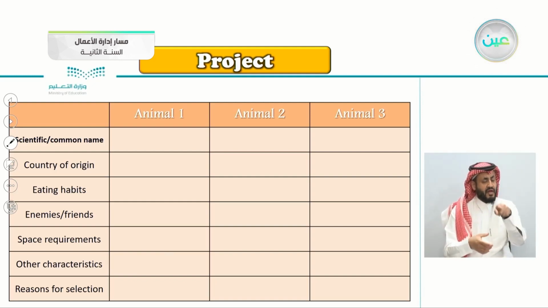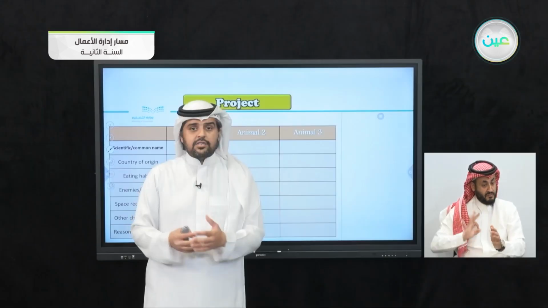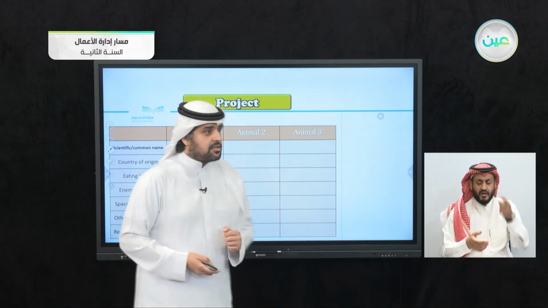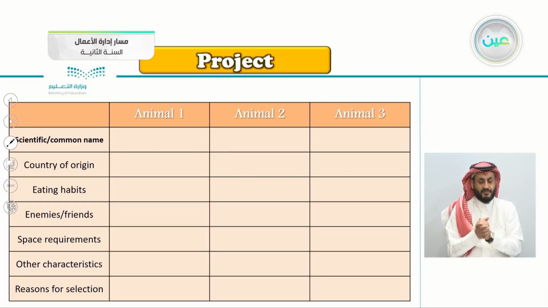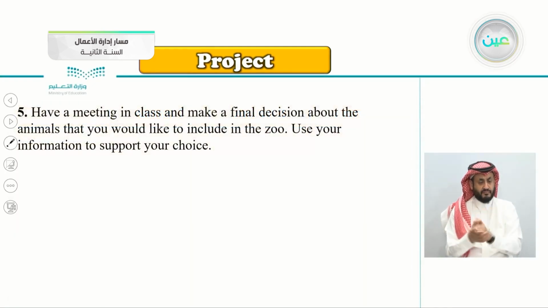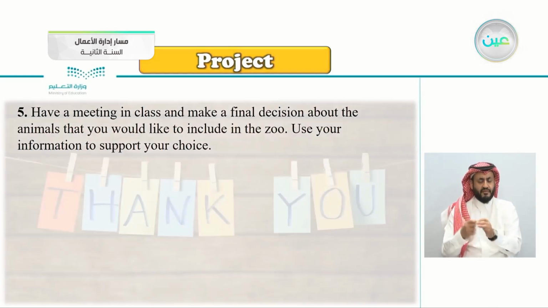Why did you choose this animal? Do you own it? Do you like it? Do you want to own it? And so on. So fill this chart with 3 animals and complete it. Have a meeting in class and make a final decision about the animals that you would like to include in the zoo. Use your information to support your choice.